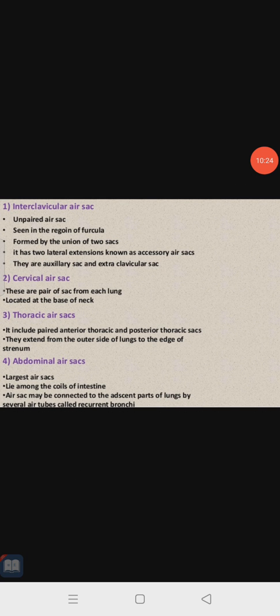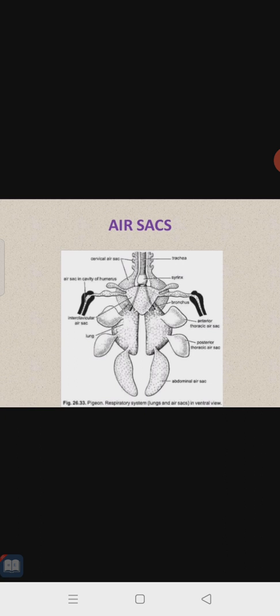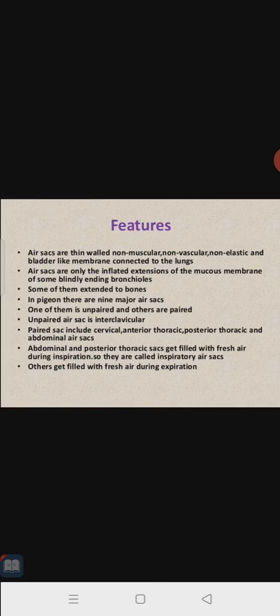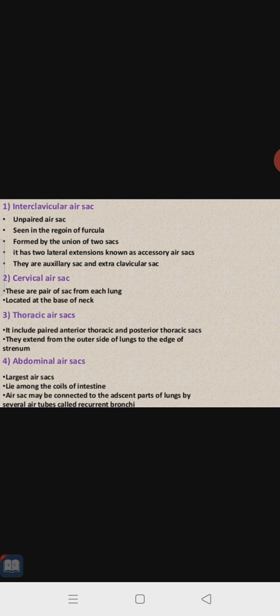This slide indicates the different types of air sacs and the features of those air sacs. The interclavicular air sac is the first type, which is an unpaired air sac. Interclavicular means it is present here. It is seen in the region of the furcula, in the region of the lungs, in the bones, formed by the union of two sacs. It has two lateral extensions known as the accessory air sacs. They are the axillary sac and the extraclavicular sac.